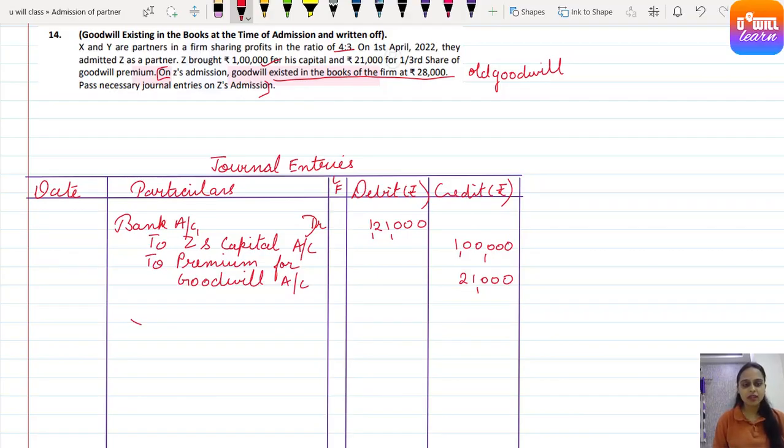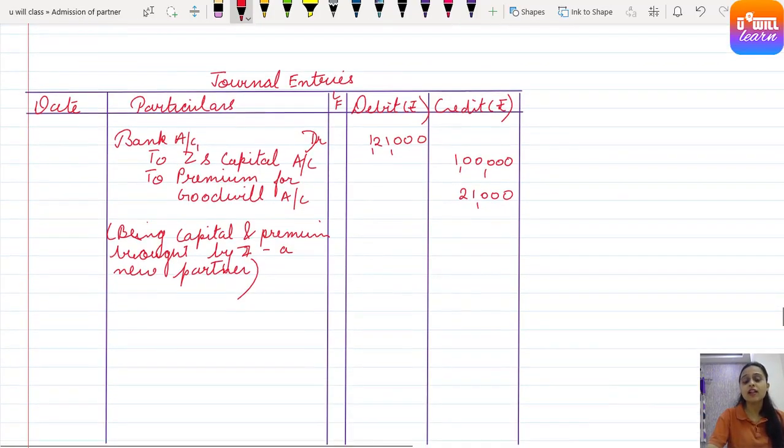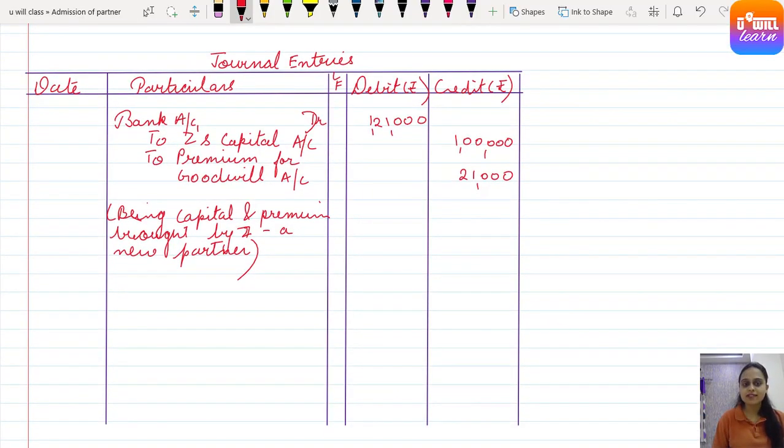Being capital and premium brought by Z, a new partner. Clear everyone? Next entry you know very well. From where we ended, we have to start from that same point.